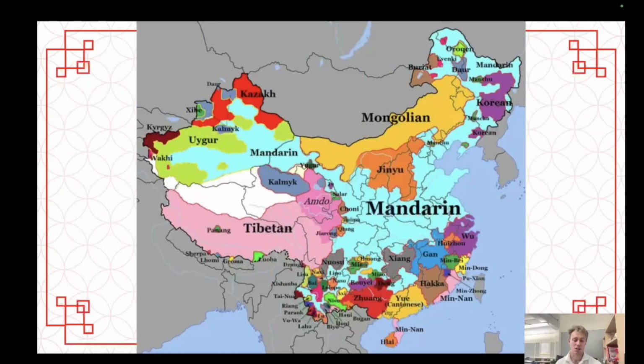Now, when we're talking about Mandarin, that is one of our Chinese languages. However, you might hear people talk about Mandarin and Chinese as separate things, and that is because there are many Chinese languages. So this is a map of China where it's divided into the majority language in each region. You'll see that Mandarin is spoken mostly across a wide swath in the center as well as in the northeast, whereas you might have other languages like Cantonese or Tibetan or Korean or Mongolian, stuff like that, which are also widely spoken.